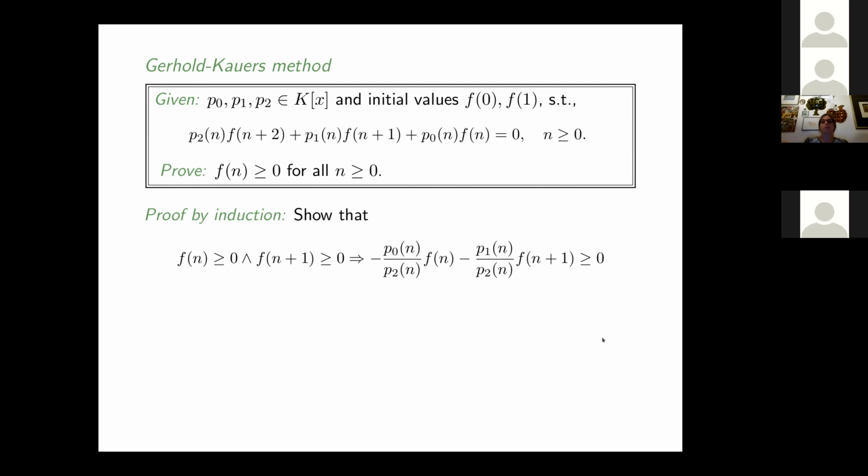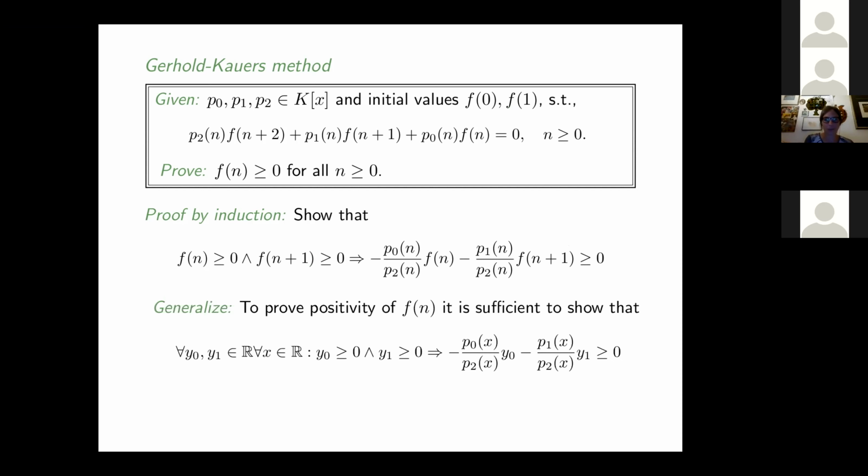Okay, this may or may not work. This is part of the problem, that the proof by induction may not work for all problems, for all input. Then we take this input and generalize it. We replace f(n) by a real variable y0, f(n+1) by a real variable y1, and n by a real variable x. And then we write this right-hand side.